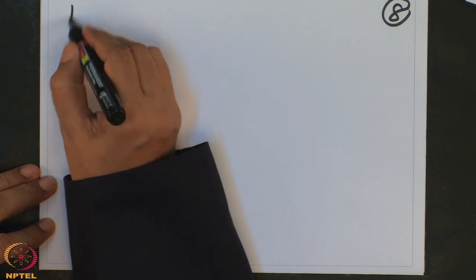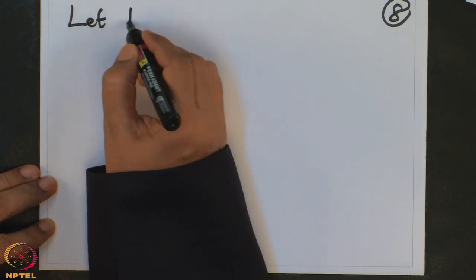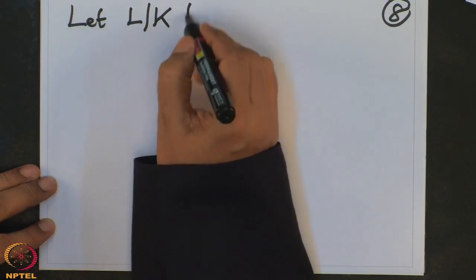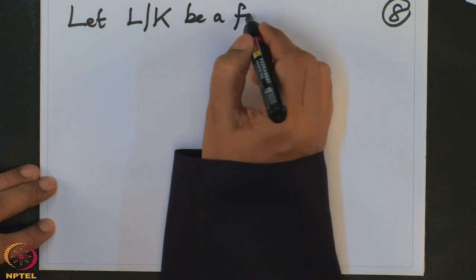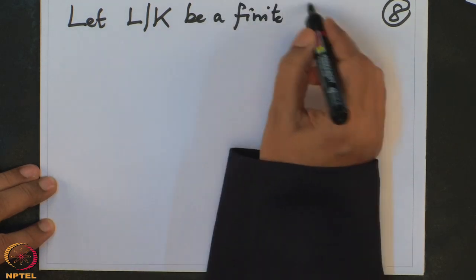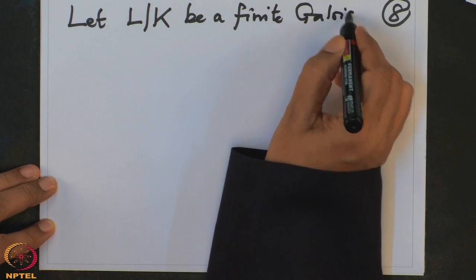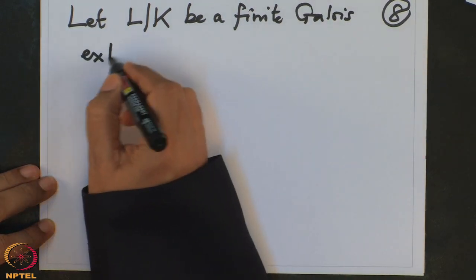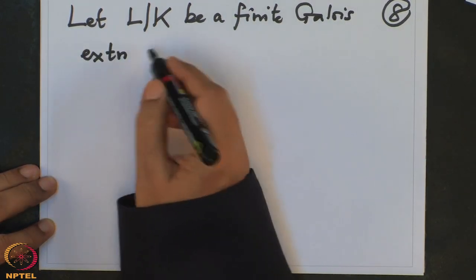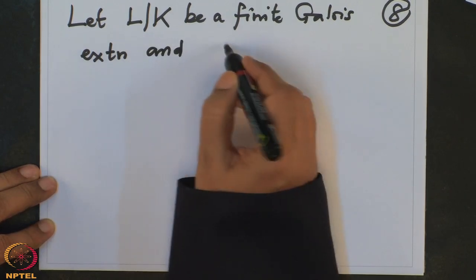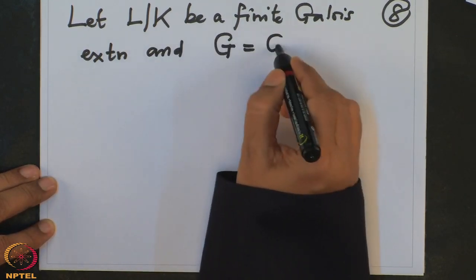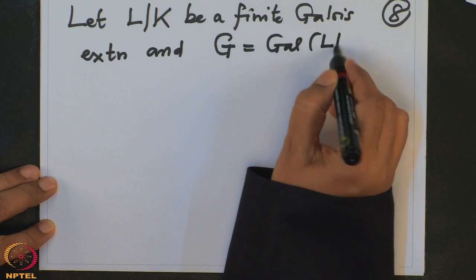So I want to compute the fixed points of the Galois group action on the bigger field L. So let L over K be a finite Galois extension, and let us put G equal to Gal(L/K).